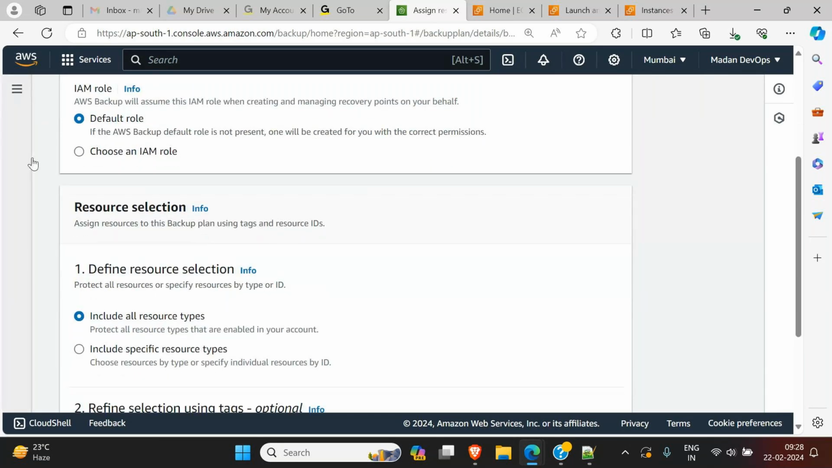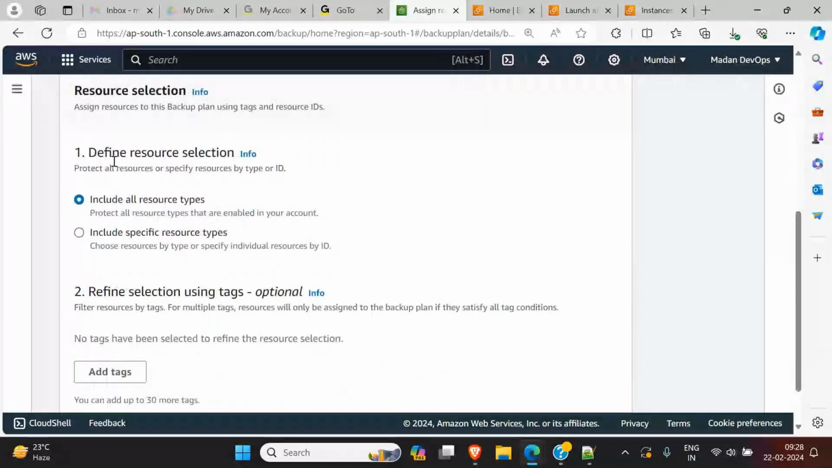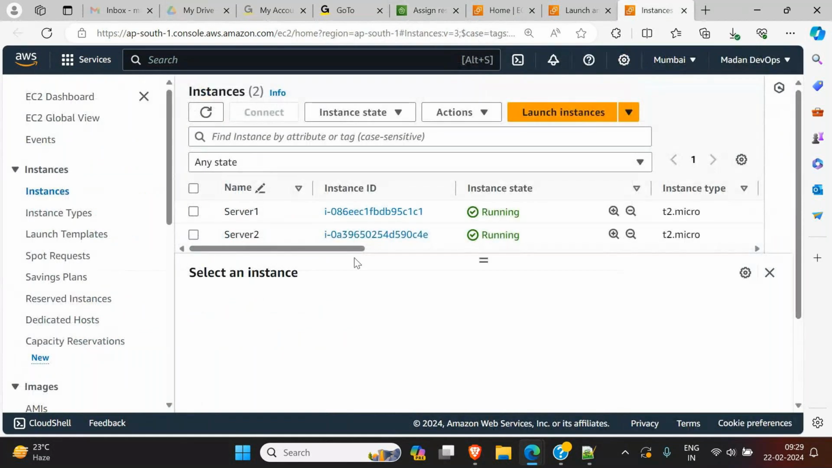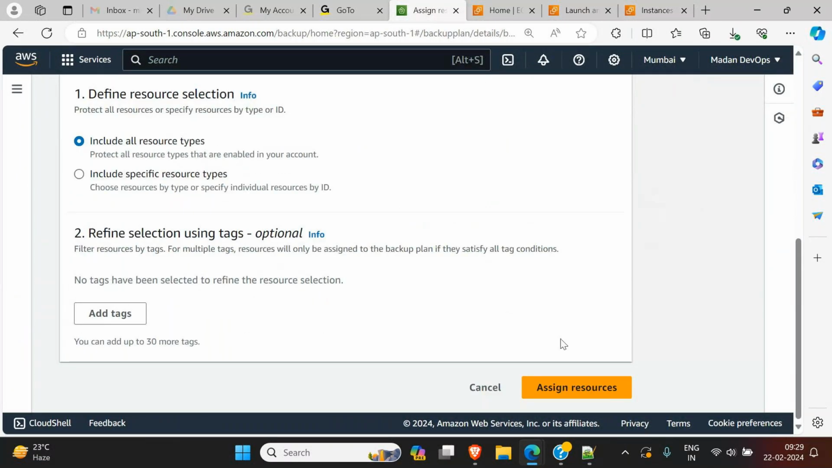I have not taught you about IAM rule yet, that I will teach you soon. And come to resource selection. Include all resource types or include specific resource types. I want to include some specific resource types, like I have two volumes of the servers to be taken backup of. So I want to select only those two, then I have to select the second option. Okay. And here tag is optional, and then you have to click on assign resources.